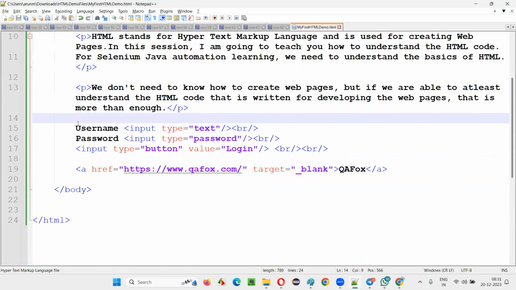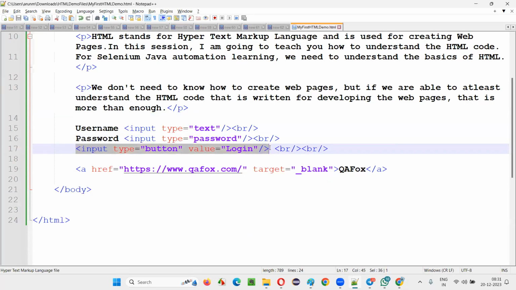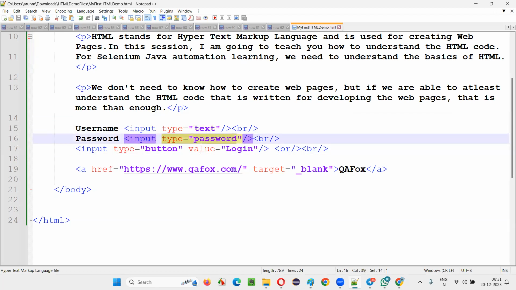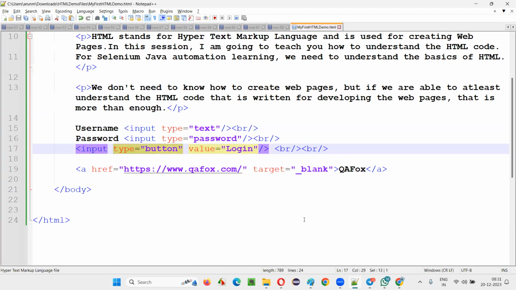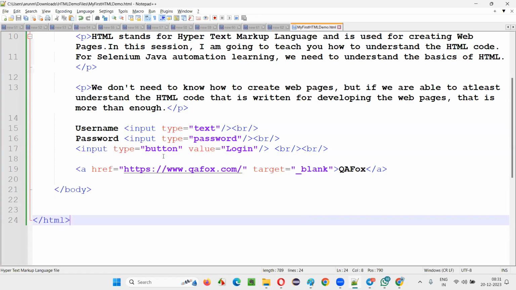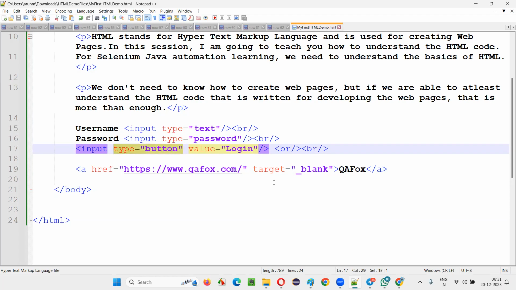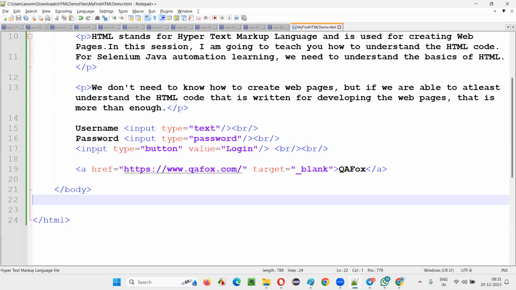Yeah, button is here, somewhere here. Sir, before input, can we give button, like password, username you have written, sir? Yeah, here we give type as text, here we give type as password, here we give type as button. Like username and password, can we write button before input, sir? Oh, the label text we have to give before the input tag. Sir, before the input tag, if you give button, there is no use, right? There is no use.